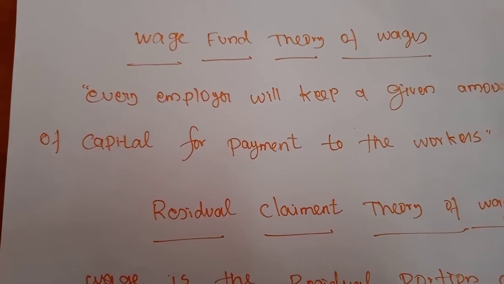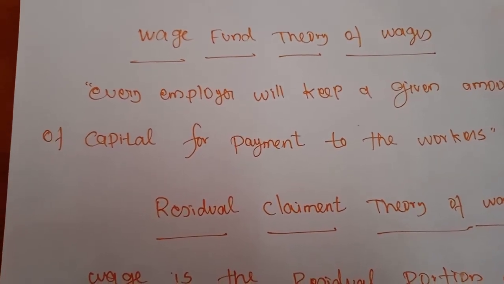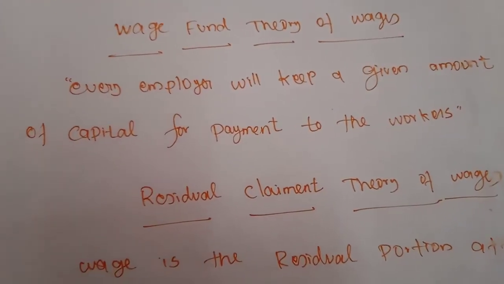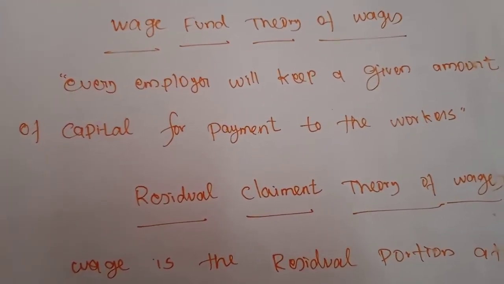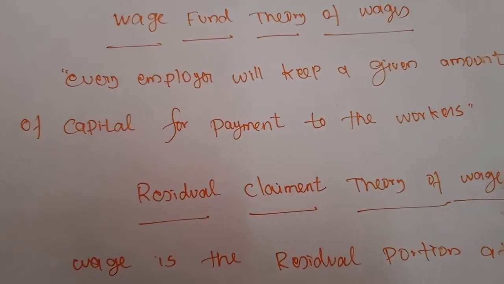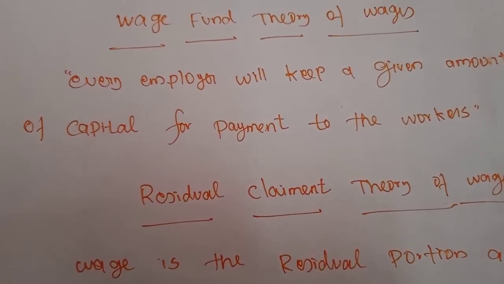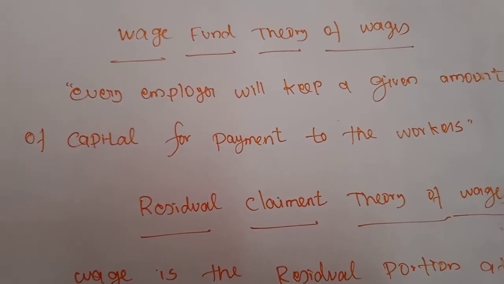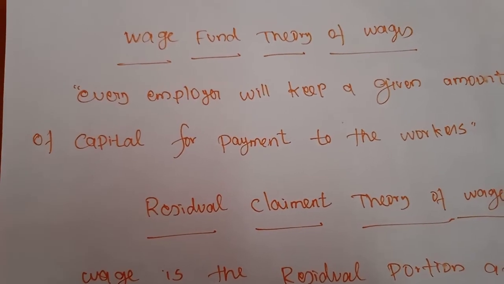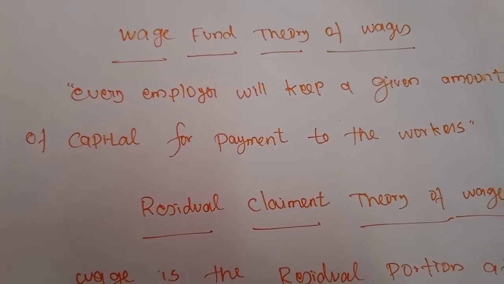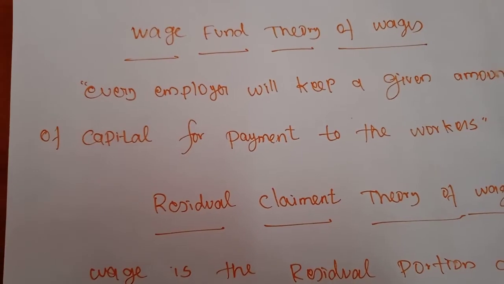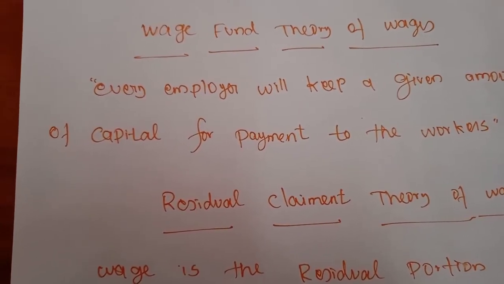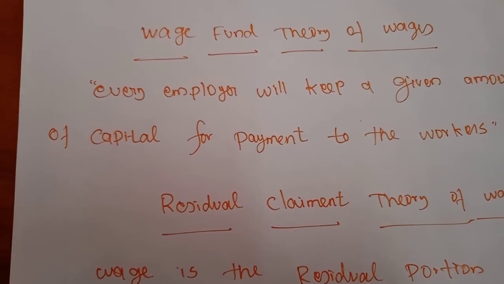It is fixed and constant. So normally he will have deposited it in the bank for the purpose of providing remuneration to the workers. So we can consider this amount the wage fund. The wage fund is fixed and constant. So the wages depend directly upon the fund and inversely on the number of laborers employed.